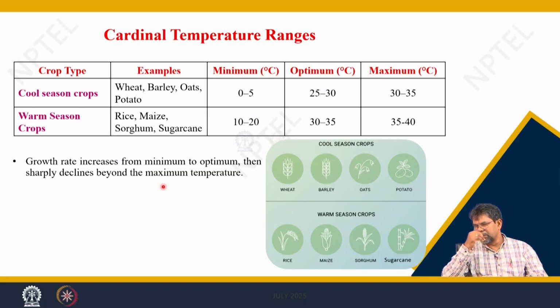For any temperature below the minimum or beyond the maximum temperature, growth ceases, because the crop has a basic minimum temperature and a maximum temperature. If the temperature goes below the minimum or beyond the maximum, crop growth ceases.